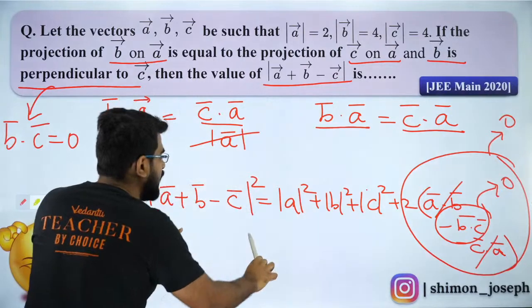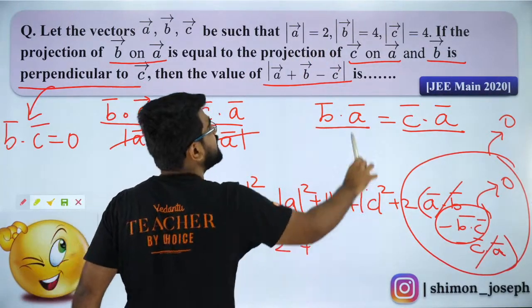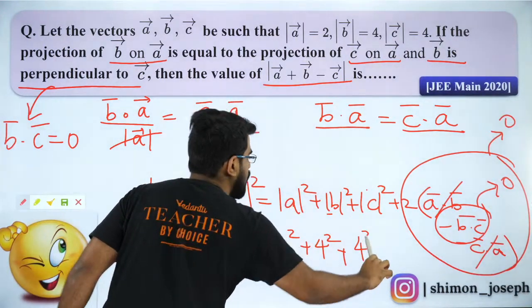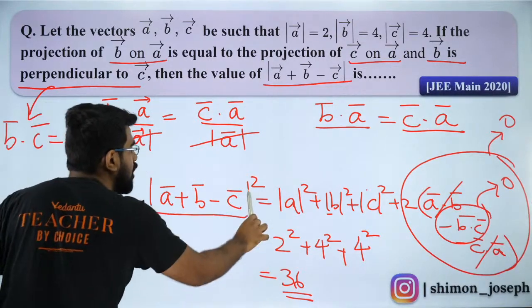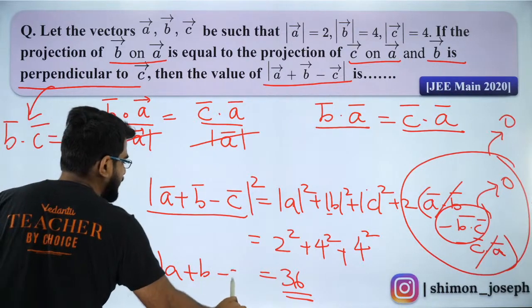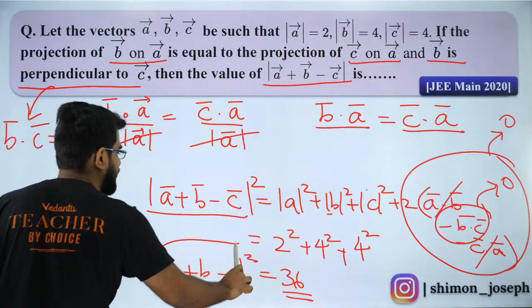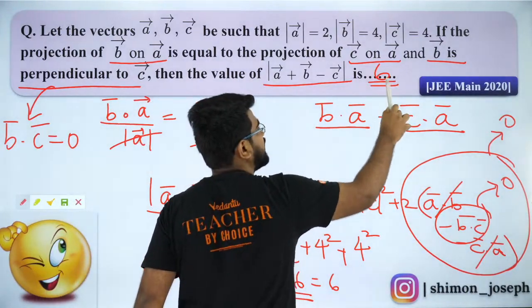So this square will be modulus of A square, which is 2 square, plus modulus of B square, which is 4 square, plus modulus of C square, which is again 4 square. So this is equal to 36. But that is the square of our modulus. So what will be mod of A plus B minus C? That will be equal to 6, because I should take square root on both sides.